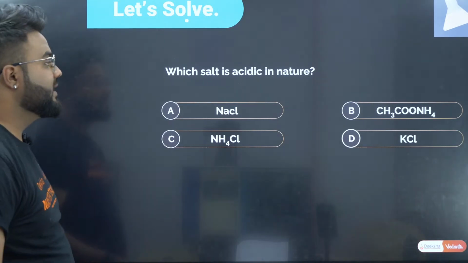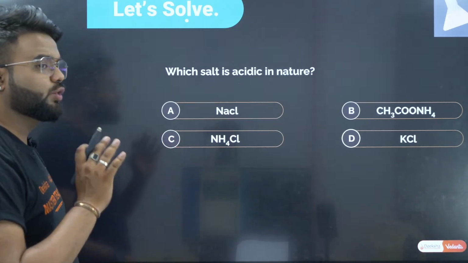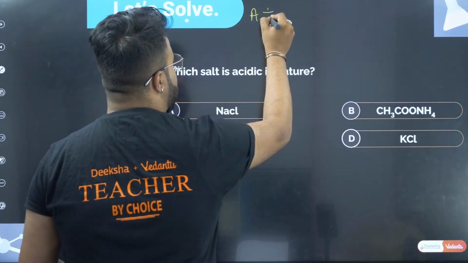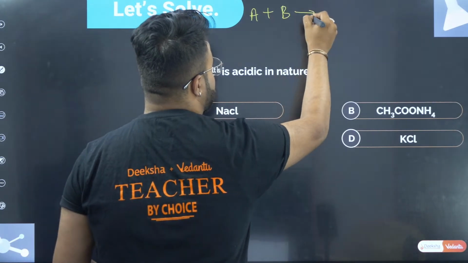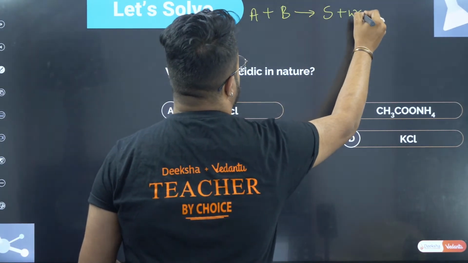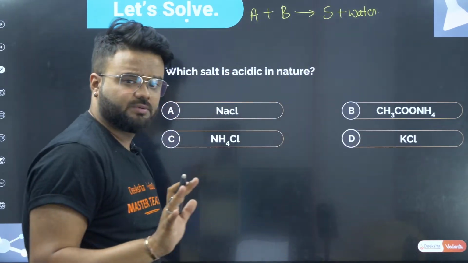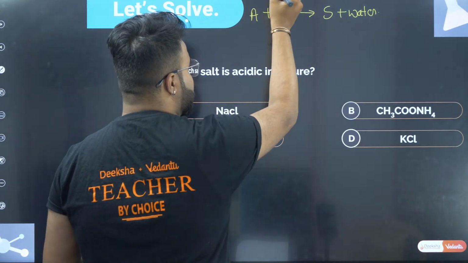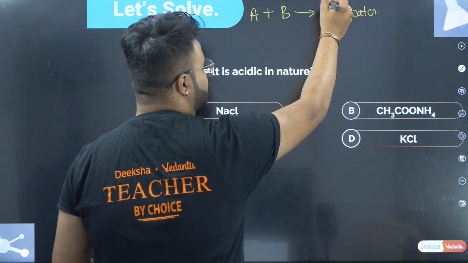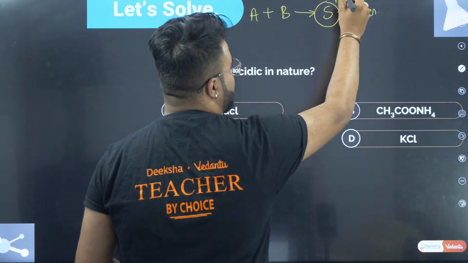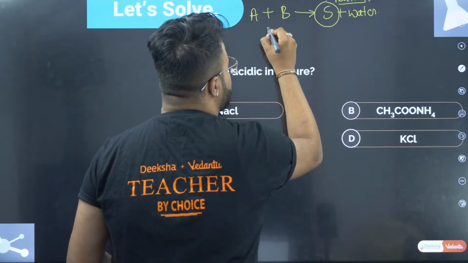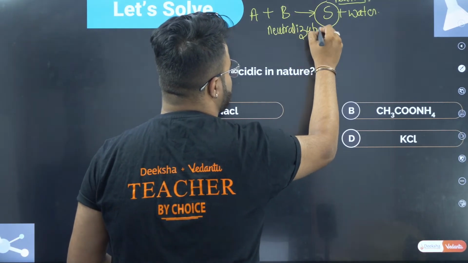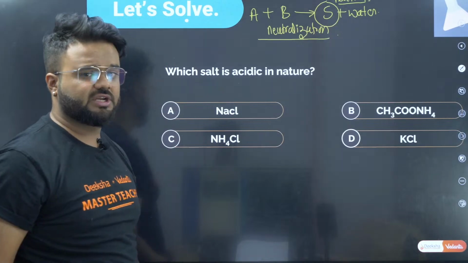Now, guys, everyone knows how a salt is formed. Acid plus base gives rise to salt plus water. Everyone understood? If I take a strong acid and a strong base, we get a neutral salt. This reaction is also called a neutralization reaction, which you have studied in class 7th also.